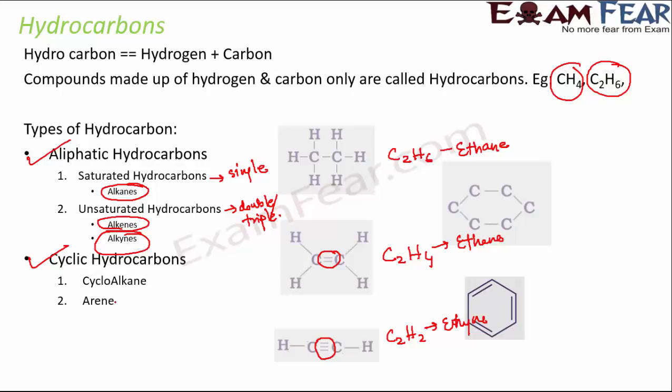The other one is arene. So what are arenes? Arenes are basically aromatic compounds. That is, they have a special aroma of themselves, and the most commonly known arene is benzene. Benzene has a speciality that it has alternately single and double bonds. So these compounds are arenes. So cycloalkane and arenes fall under the category of cyclic hydrocarbons.